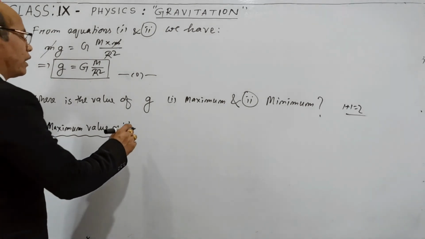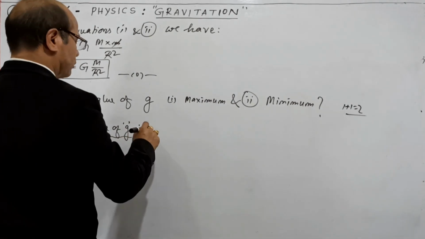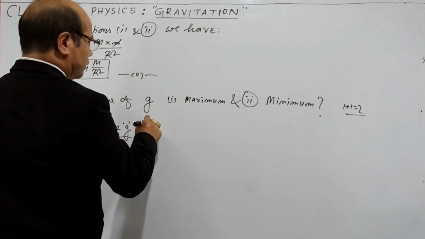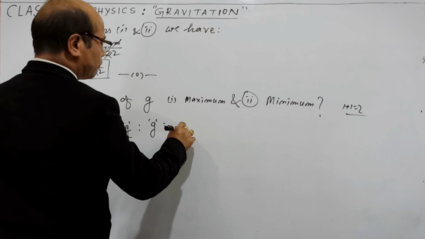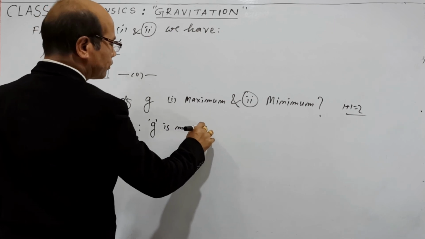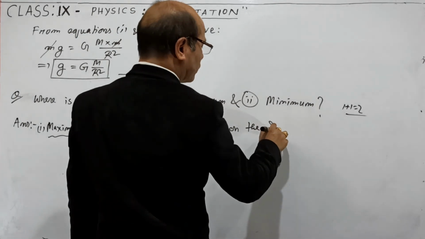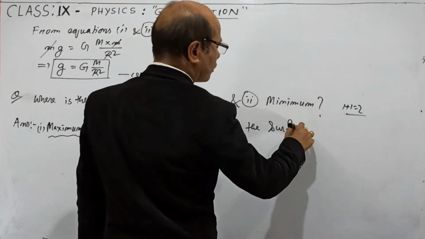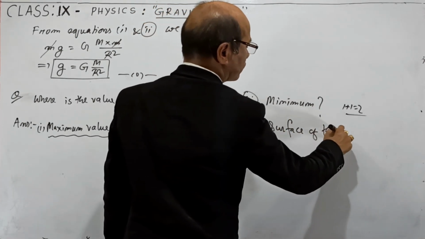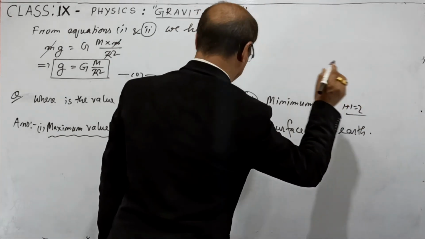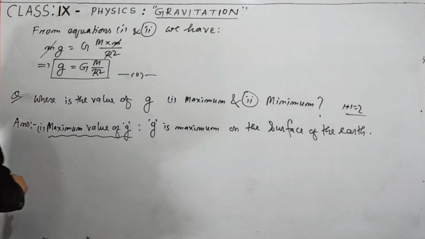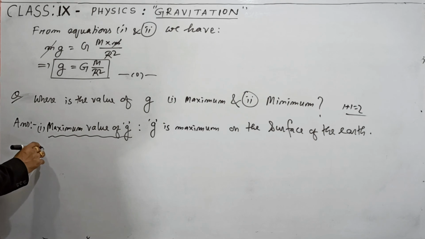Maximum value you will get on the surface of the earth. Roman number 1 is finished.